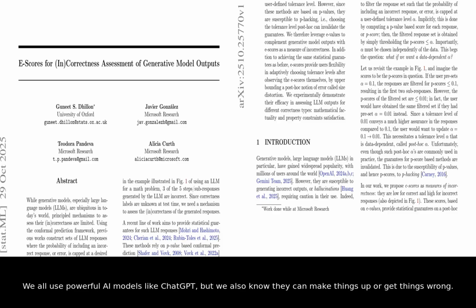We all use powerful AI models like ChatGPT, but we also know they can make things up or get things wrong. This is a huge problem, especially when we need them for important tasks. So, how can we know when to trust an AI's output?